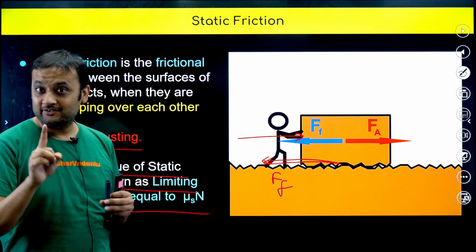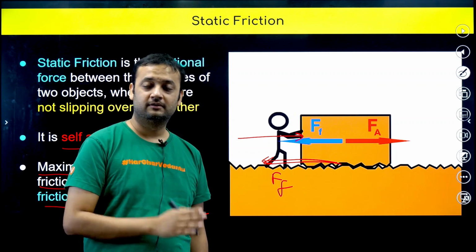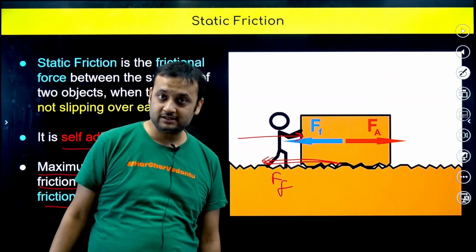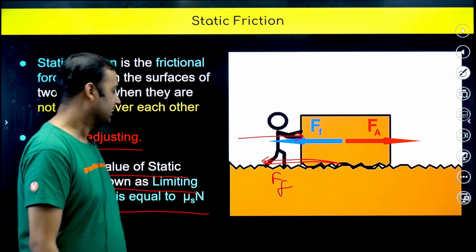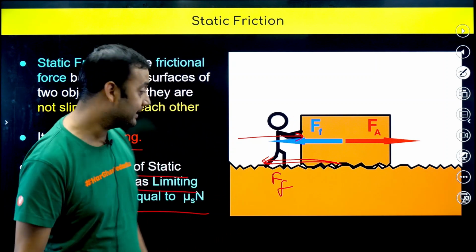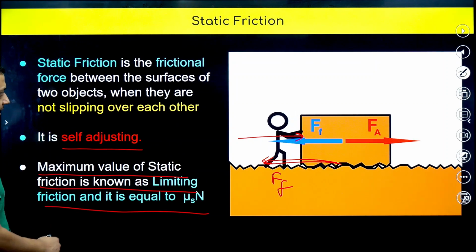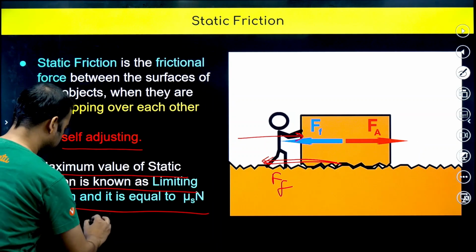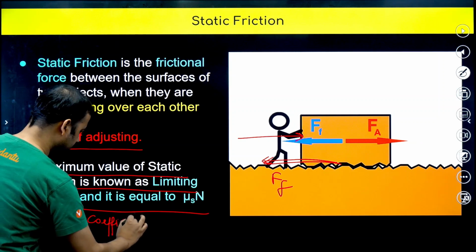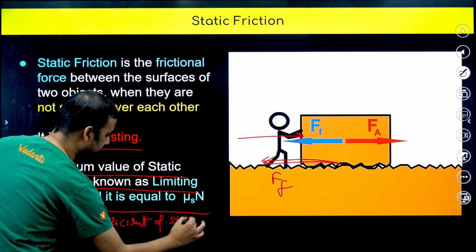Okay, so limiting friction is not a new type of friction, my dear friends. It's the value till which the static friction can increase. And what is that value? That is mu s into n, and you know that n is the normal reaction. Now what is this mu s? Mu s is called the coefficient of static friction.